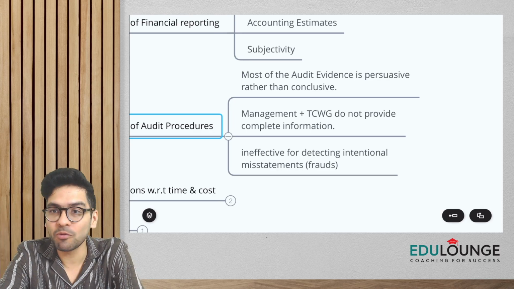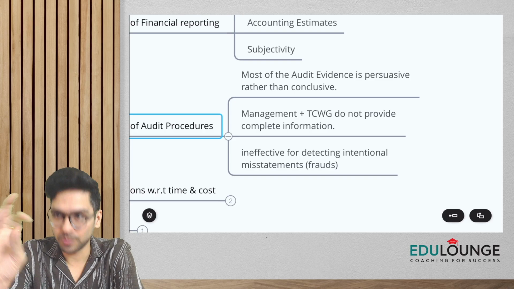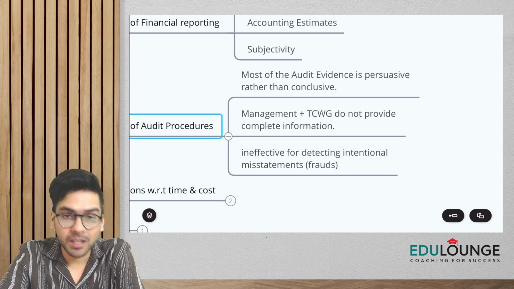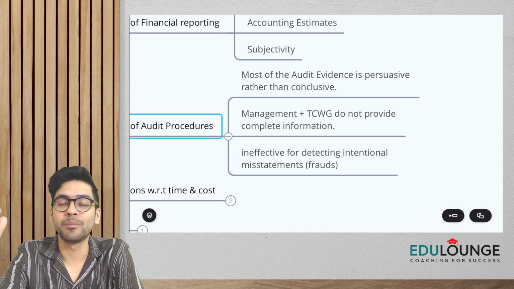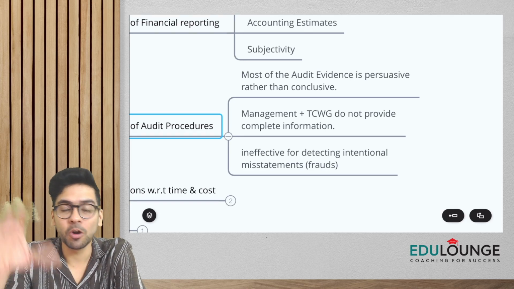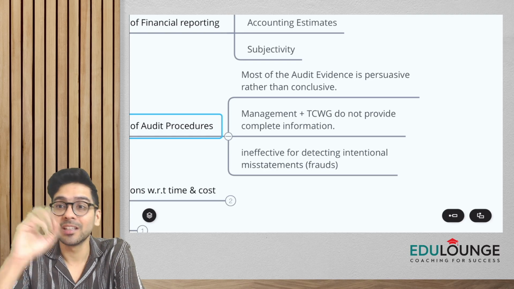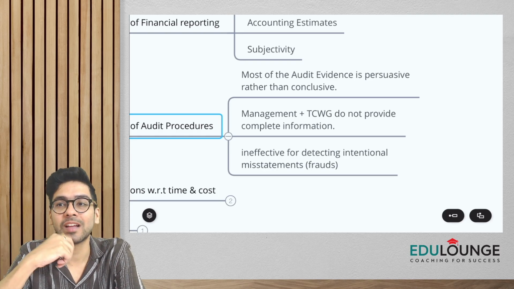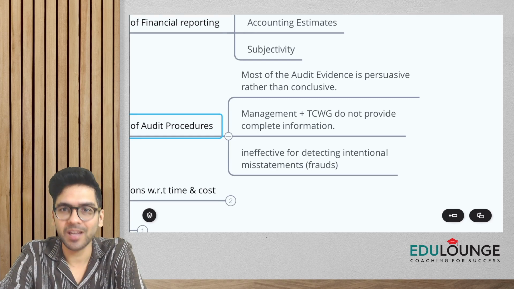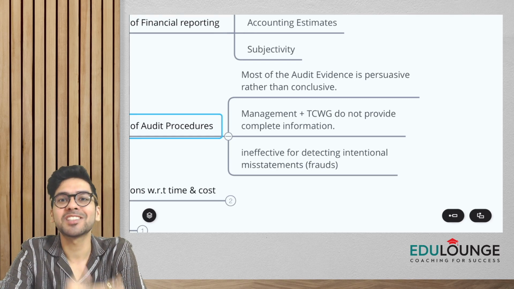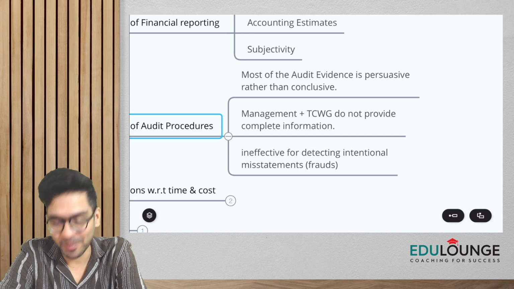They have shown me the invoice. They have asked me to see the GST returns. They have given me the copy of the purchase order. They gave me the bank statement also, that they have actually got the payment from the subsidiary company. They have shown me the transporter's challan. They have shown me the security register. So many documents they've already shown. And of course, I can't just give a qualified opinion here, right?